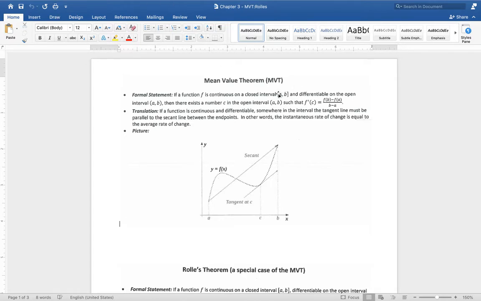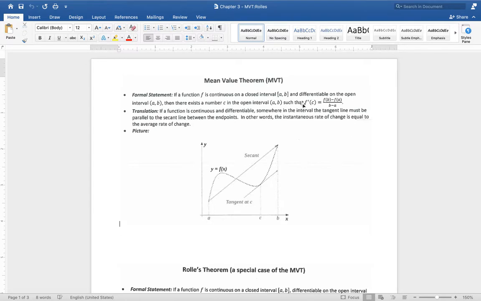First note, this one is closed from A to B, and the next one is open. Why is that? Well, actually, on a closed interval, you can't take the derivative of the endpoints. We're not allowed to find that. That's not differentiable, so we'll use that as a nice starting point. But essentially, we're saying, hey, you've got a smooth curved graph with no breaks, holes, or anything else.